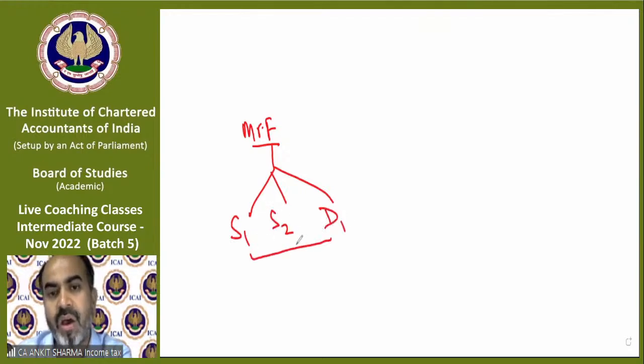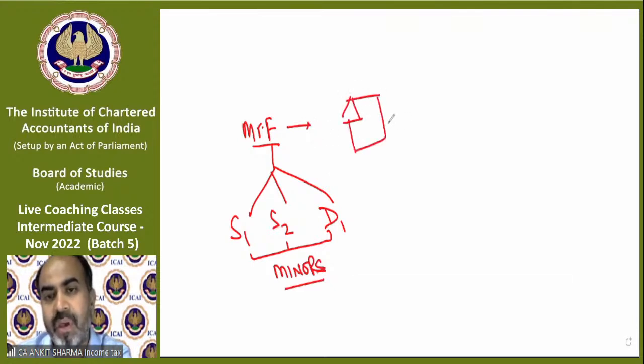They all are minor. Mr. F has a property, a building, and from that building, he earns rent of rupees 2 lakh per month.